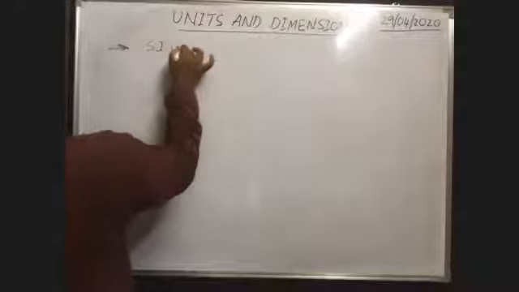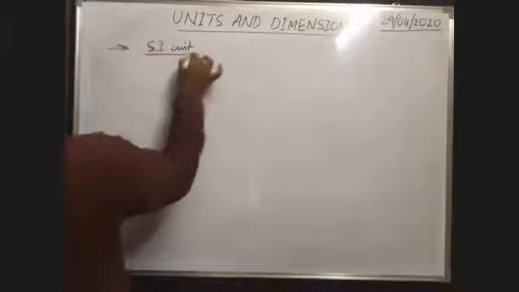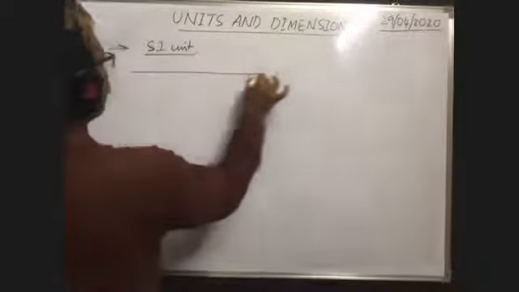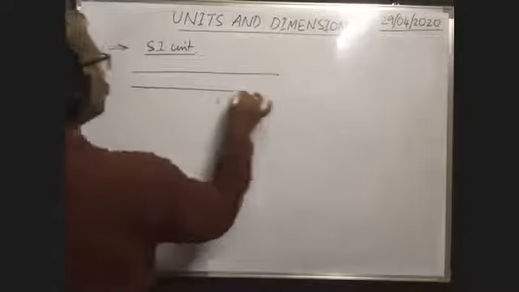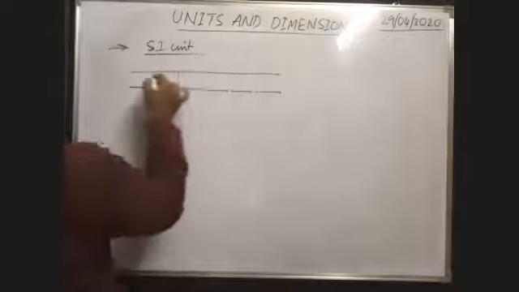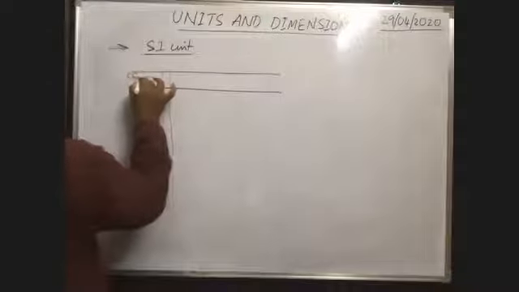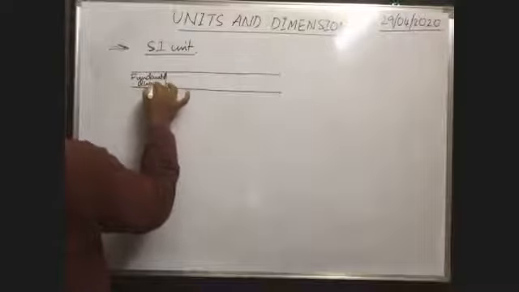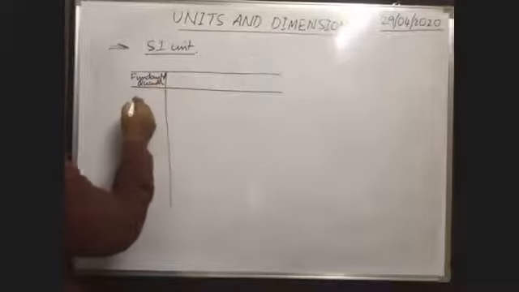SI system. In SI system, there are 7 fundamental quantities. What are those fundamental quantities?